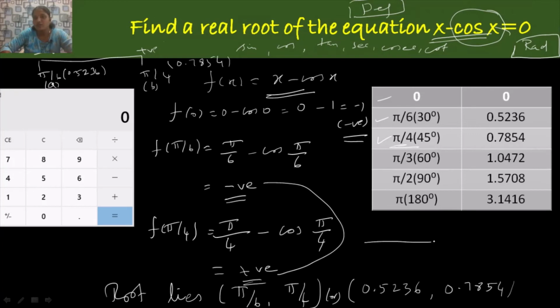So the root of the equation lies in the interval 0.5236 and 0.7854. You have to take this as your a value and this as your b. At this point the function has a negative value and at this point the function has a positive value.